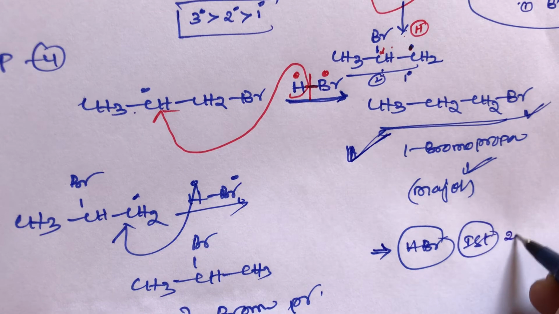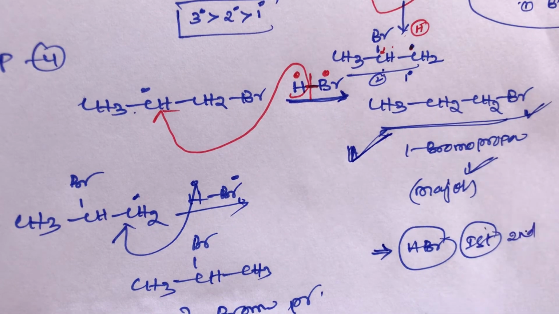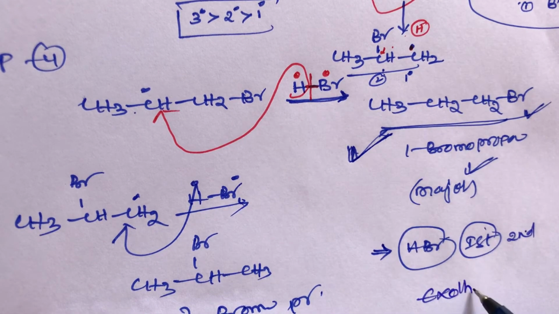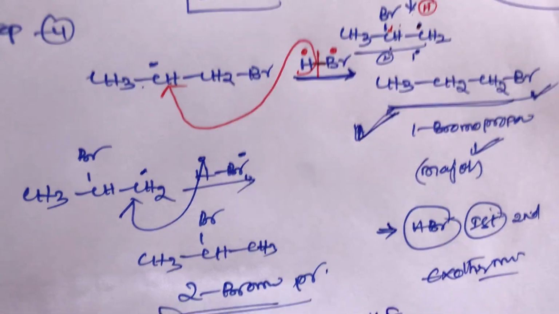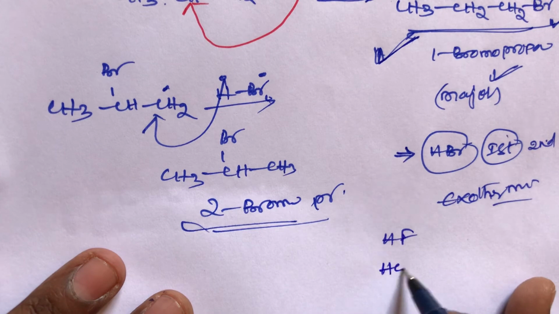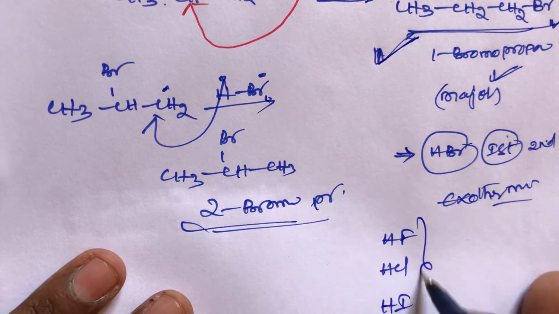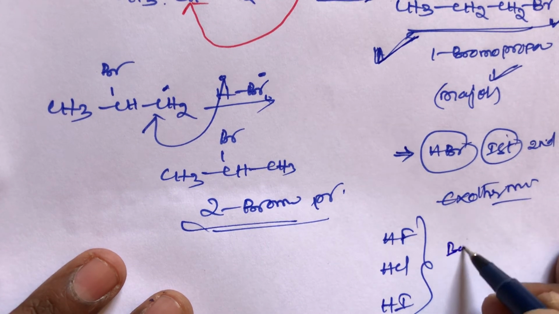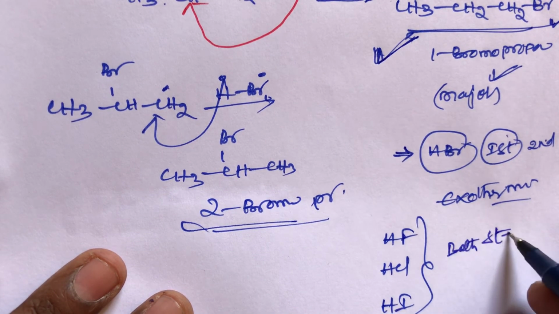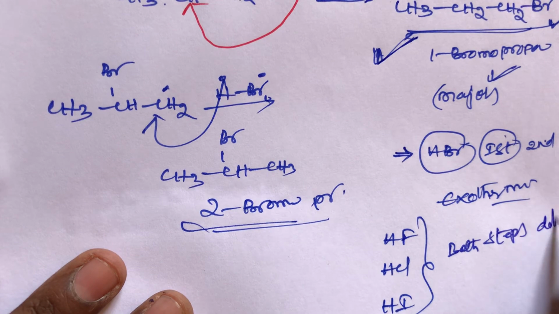In HBr, the first step and second step are both exothermic reactions, whereas for HF, HCl and HI, both steps are different. That is the reason, students.